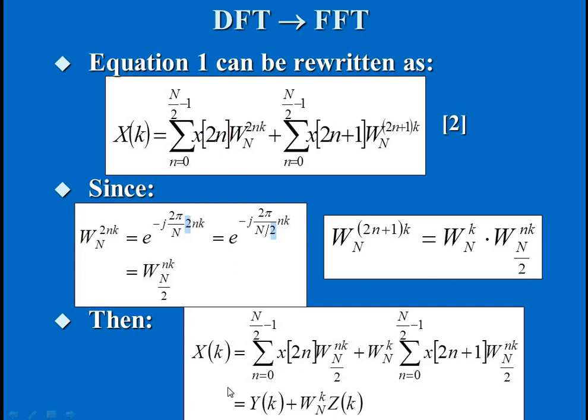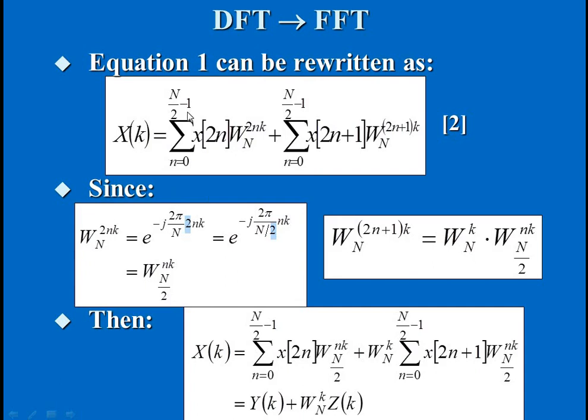Okay, so this equation is very important. What we have done is take the general equation of DFT and split it into odd and even sequences. In general, we can write the even sequence as x of 2n and the odd as x of 2n plus 1. And now we are making some changes in the twiddle factor with respect to the variations in the length, because we have varied the length.